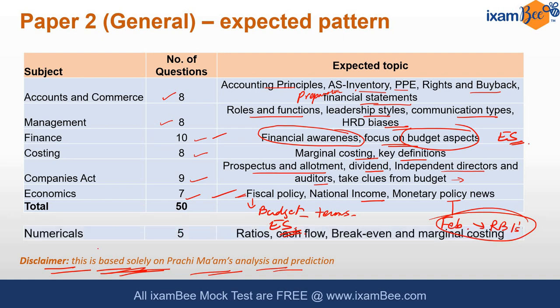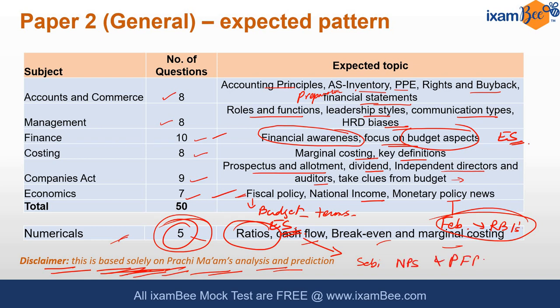Okay, coming to numericals, I expect around 4 to 5 numericals to come in phase 1, which would mostly be from ratios. There could be one question from also cash flow related and one from break even and marginal costing. So that is what I expect in terms of numericals in phase 1. Again, repeating, this is only based on my analysis and prediction of the papers I have analyzed for SEBI, NPS and PFRDA.